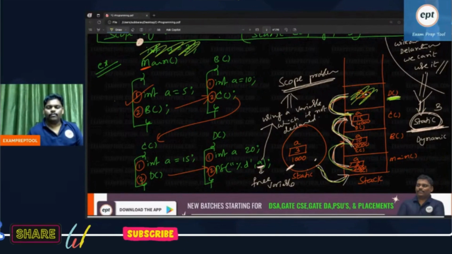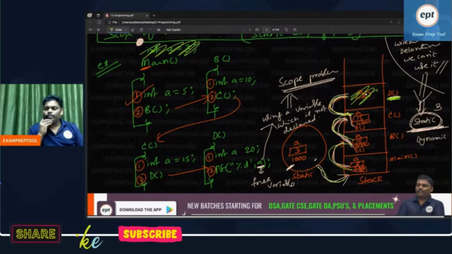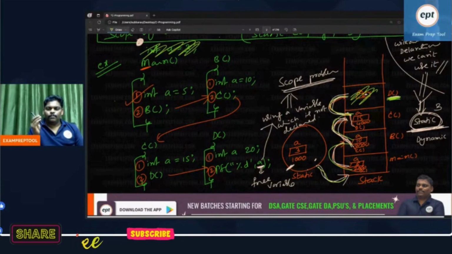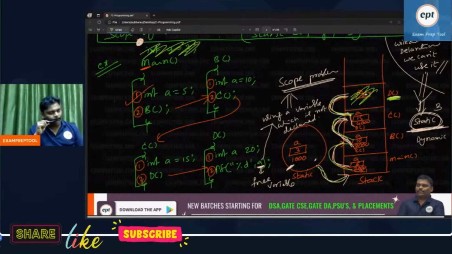Static. Write properly in your notes. Output of this program. Static, what is the answer? Dynamic, what is the answer? Say this also. Static, how much? Dynamic, how much?